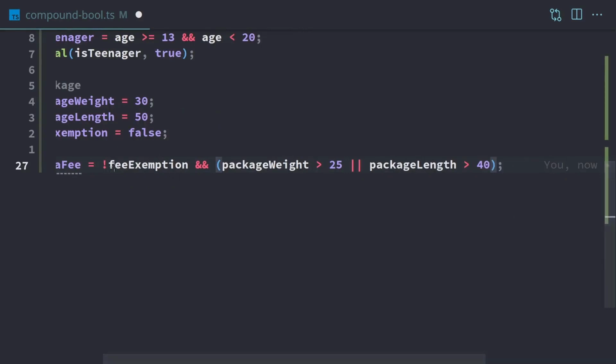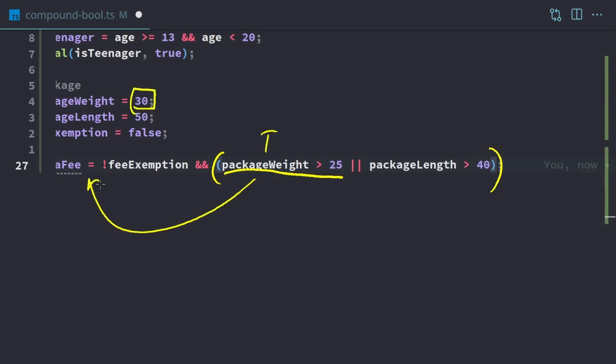So now that we have the first part, we check to see if we have an exemption. And if we don't have an exemption, then we're going to check here. We're going to check the package weight to see if it's greater than 25. Our package weight is 30, so this is going to be true, and automatically we're going to have to pay a fee.